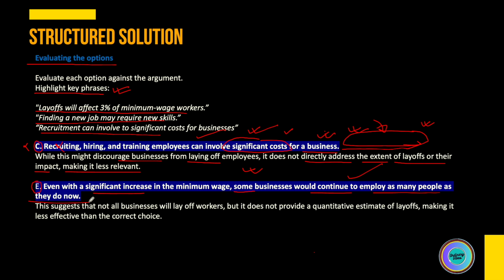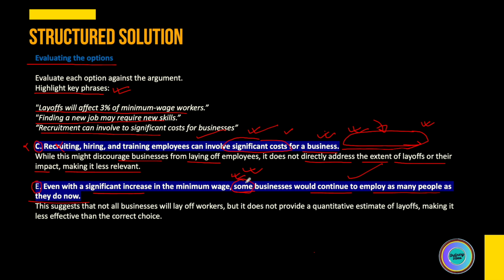So generally, it will be beneficial for those who are at minimum wages. So we might reach to a conclusion that yes, this is saying that the overall scheme of increasing the minimum wage is beneficial for the employees. But again, firstly, it only talks about some businesses and not most businesses.